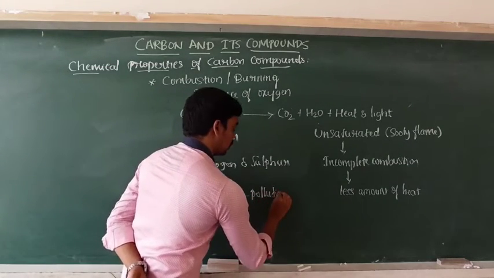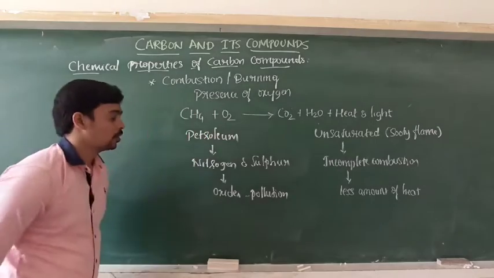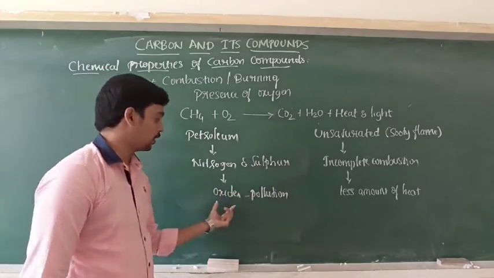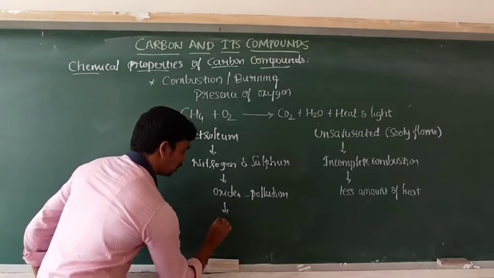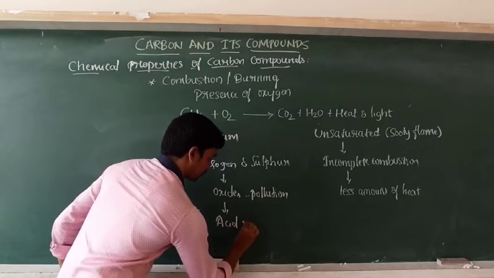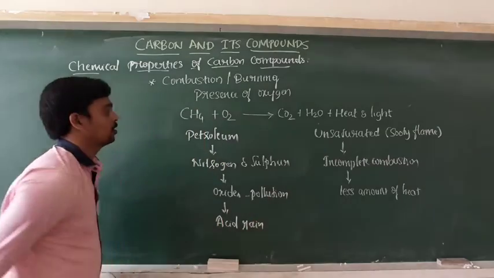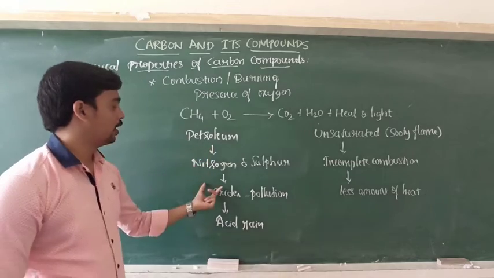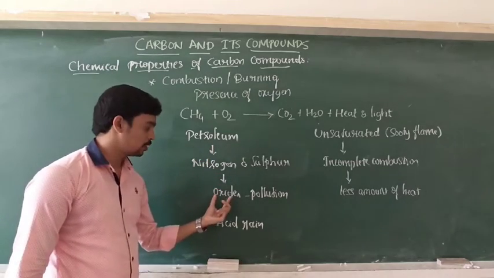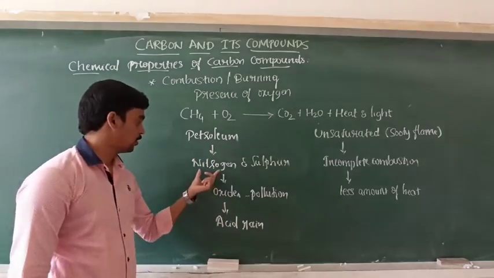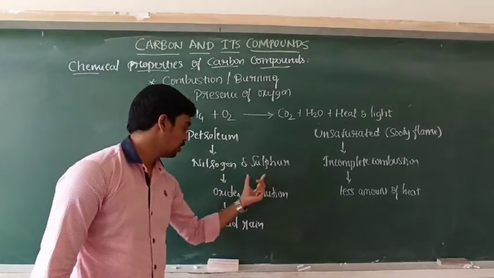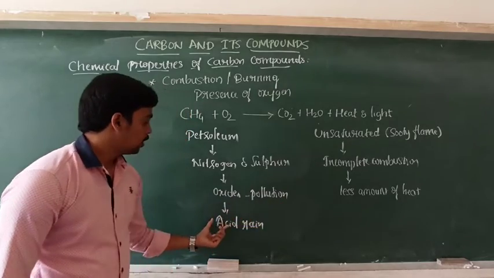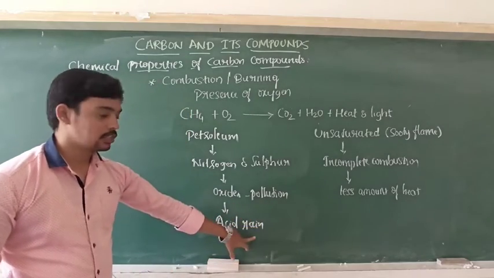When these pollutants, oxides of nitrogen as well as sulfur, combine with rainwater, they lead to the formation of acid rain. A small quantity of nitrogen and sulfur is present in petroleum. When they undergo combustion in the presence of oxygen, it leads to the formation of oxides of nitrogen and oxides of sulfur. These oxides are pollutants, and when they are mixed with rainwater, they cause acid rain.